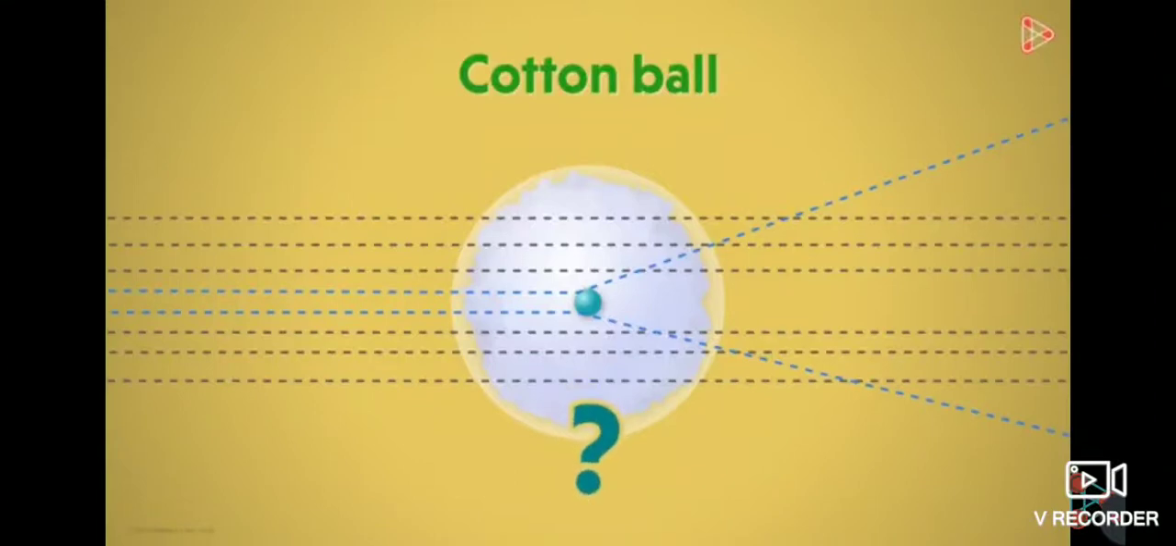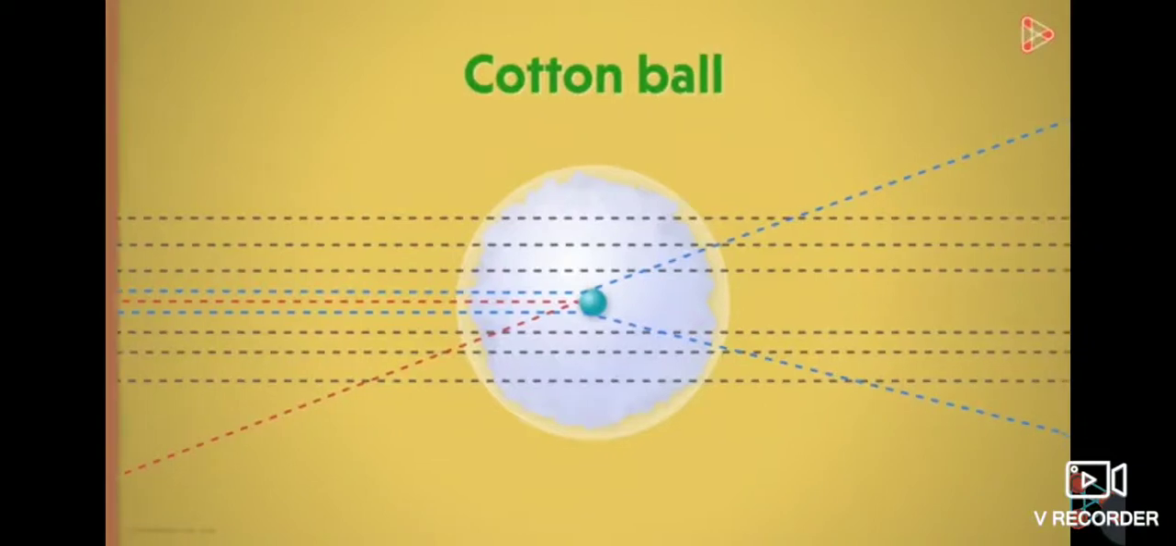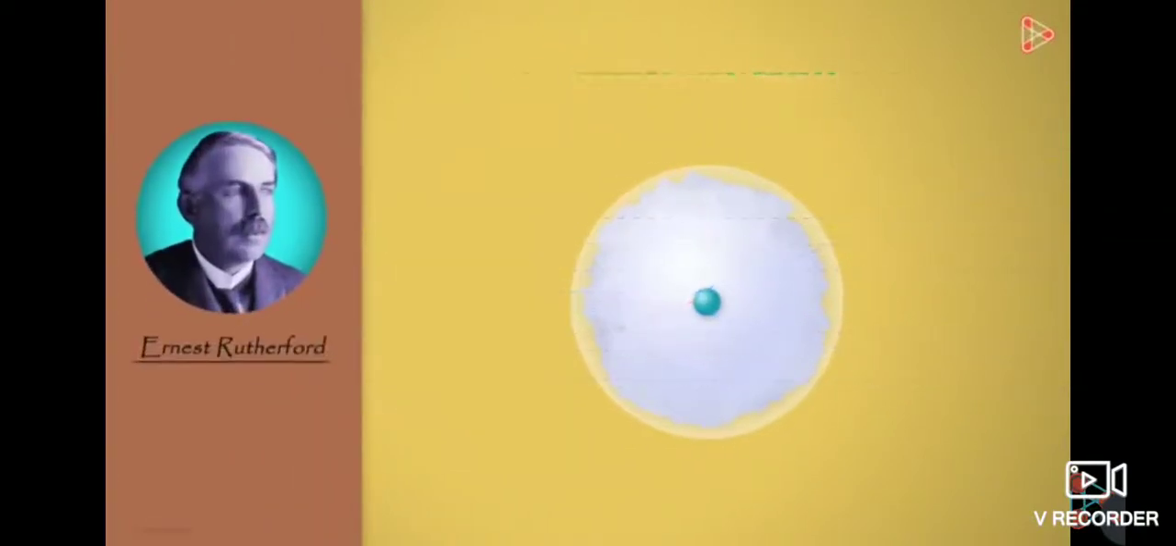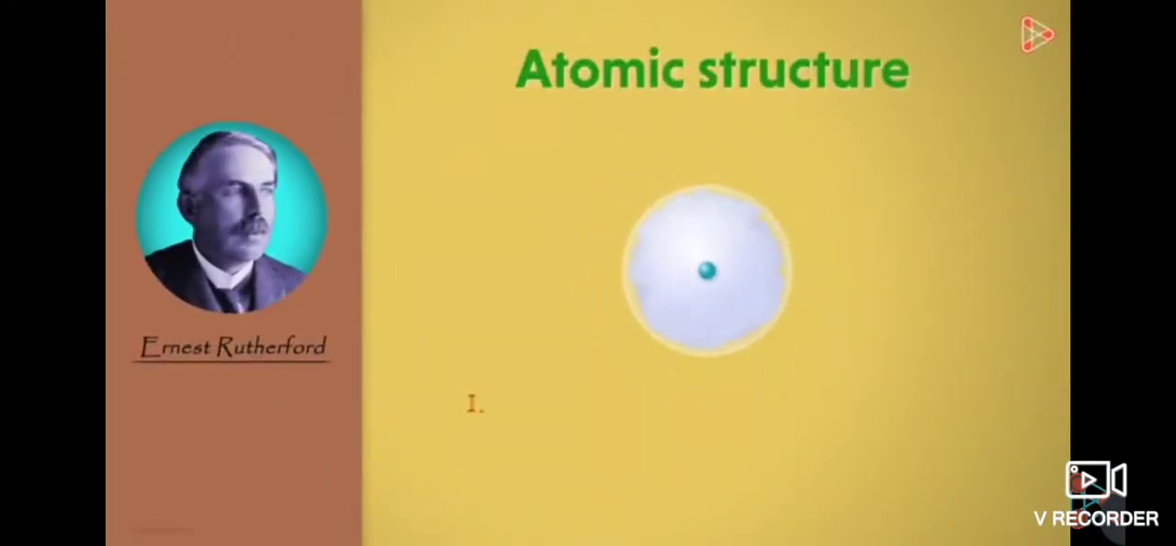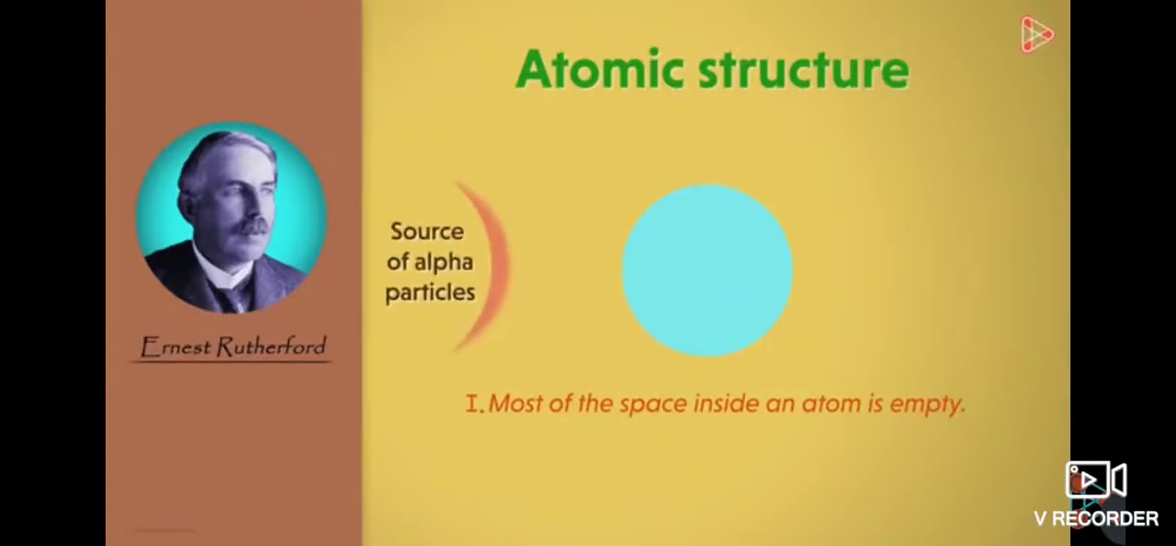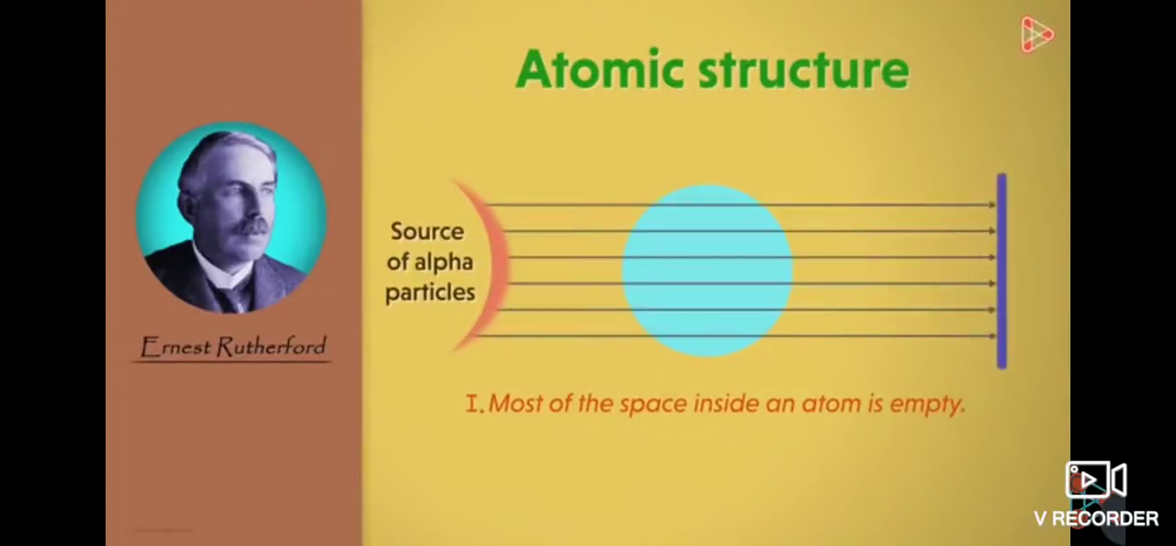Lastly, what happens when a bullet hits the center directly? Needless to say, it will bounce back, because we know that the central dense mass is too hard for the bullet to pass through. So very few bullets will bounce back. This is analogous to what Rutherford had inferred about the atomic structure. His first conclusion was that most of the space inside an atom is empty. This is because most of the alpha particles could easily pass through the atoms and hit the detector straight.